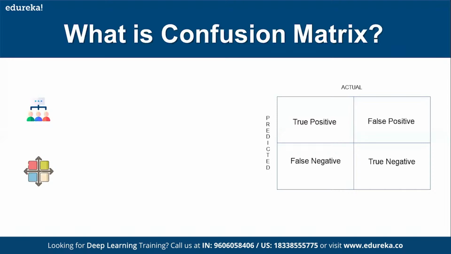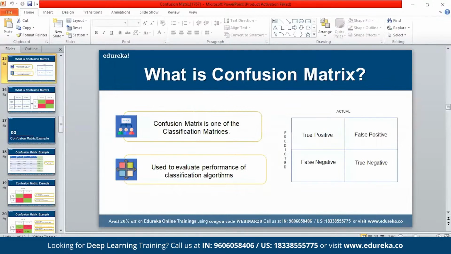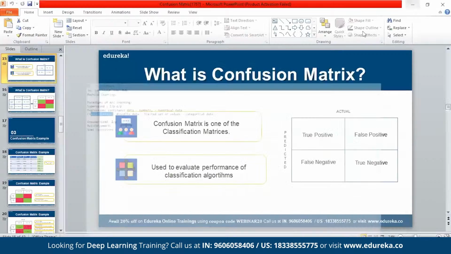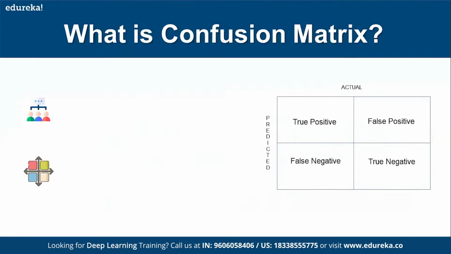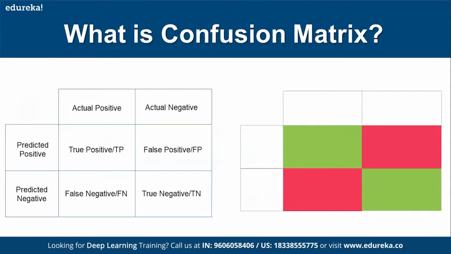Now, what is a confusion matrix? Like we already discussed, this is basically for binary classification. It is used to evaluate classification algorithms, the ones I told you about in the different machine learning paradigms, and not other types of algorithms. For the other types of algorithms, there are different metrics altogether. Now, instead of saying actual and predicted, they have put actual positive and actual negative.